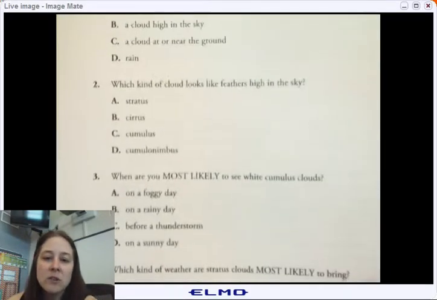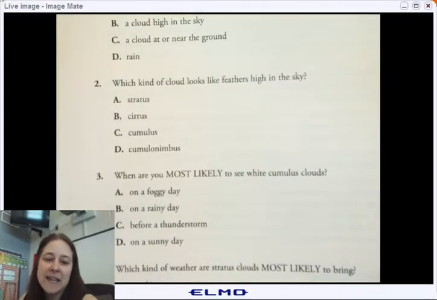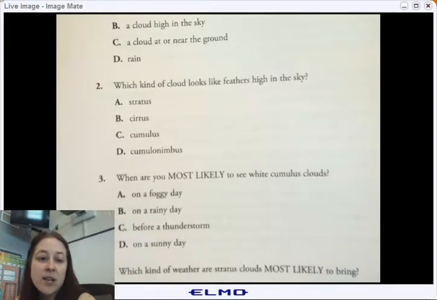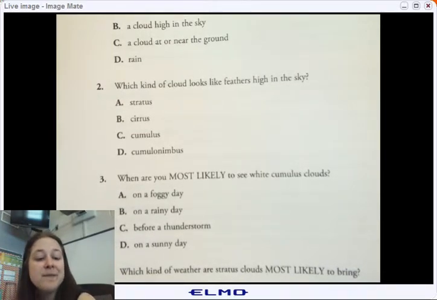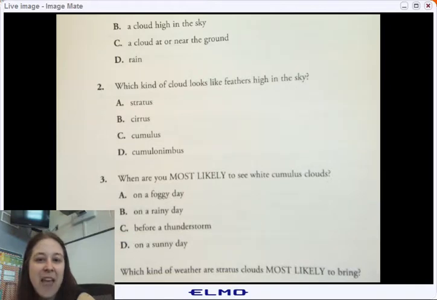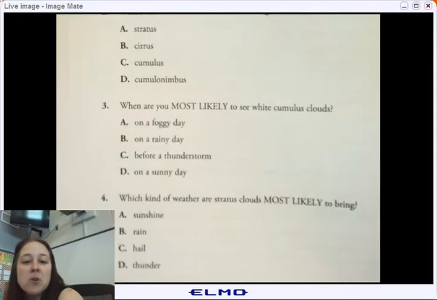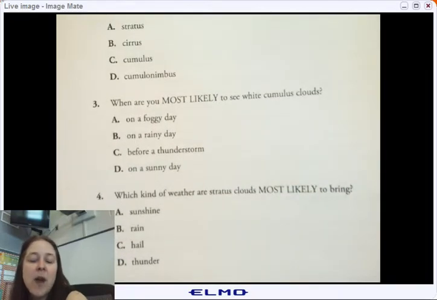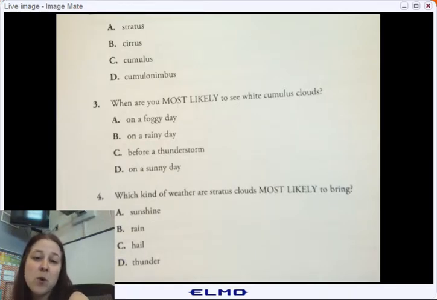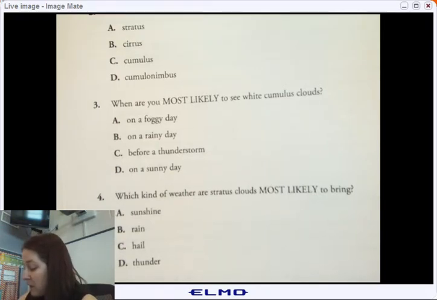What kind of clouds look like feathers high in the sky? Stratus, cirrus, cumulus, cumulonimbus. High in the sky, and feathers. When are you most likely to see white cumulus clouds? On a foggy day, on a rainy day, before a thunderstorm, or on a sunny day? Think about the weather that's associated with them.